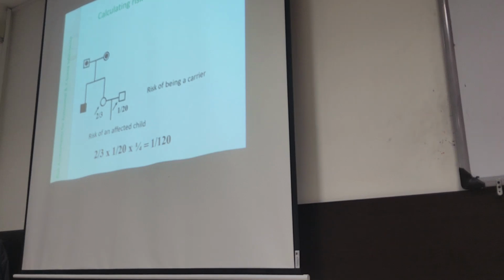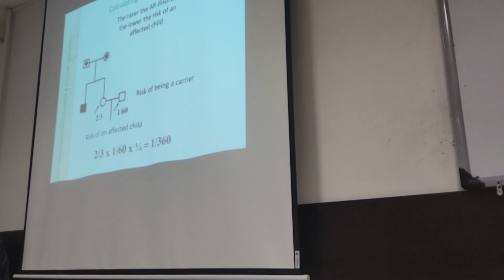So 2 out of 3 multiplied by 1 out of 20 multiplied by 1 out of 4. If the disease is rare or the carrier frequency is rare in a population, of course the chance of having an affected child will be reduced. In this population, the carrier frequency is 1 out of 60. So 2 out of 3 multiplied by 1 out of 60 multiplied by 1 out of 4 is 1 out of 360.